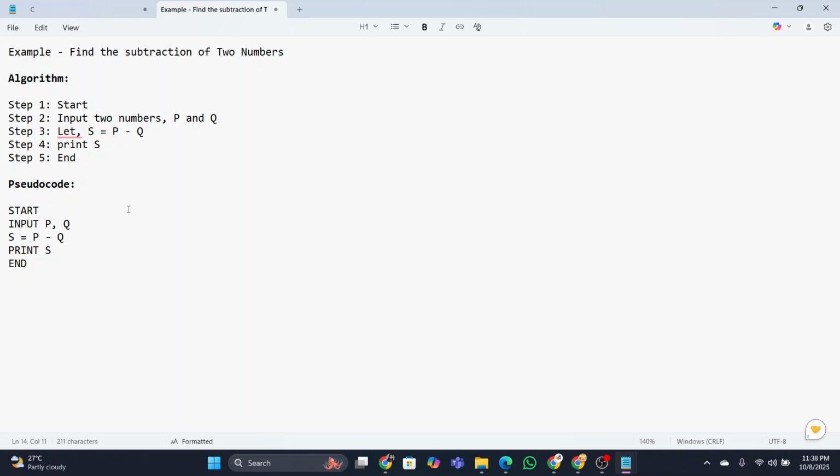That's it. And you can also take the variables in small letters, it doesn't matter. Also, you can take the variable name as sub or like this. It's up to you how you will do it.